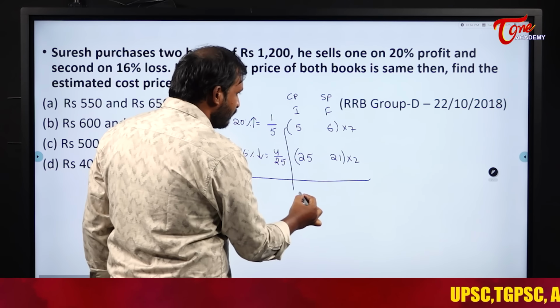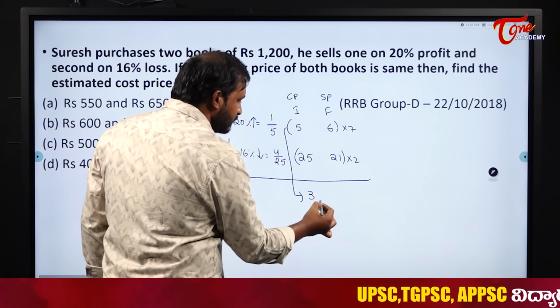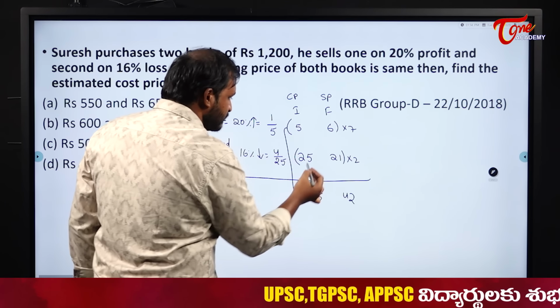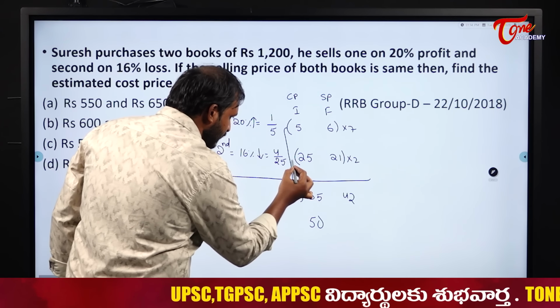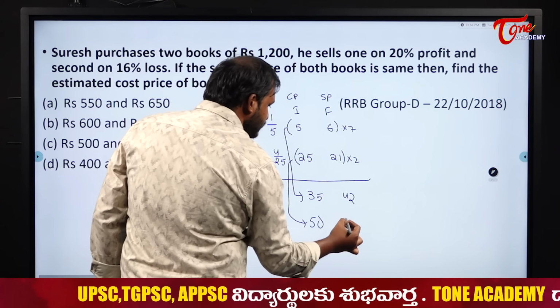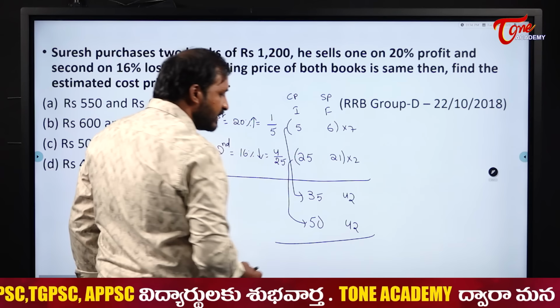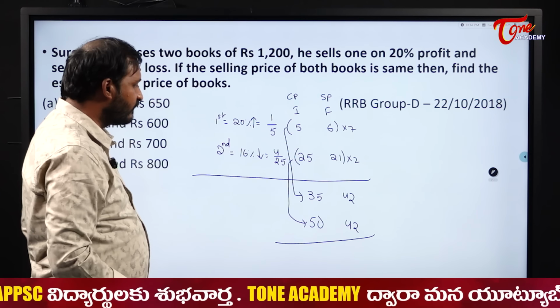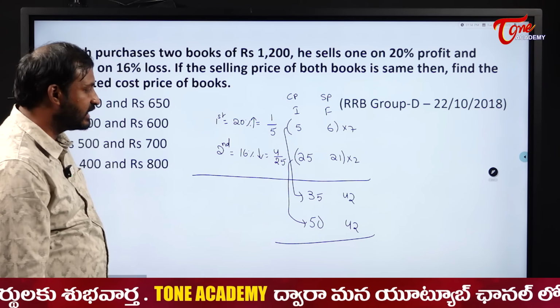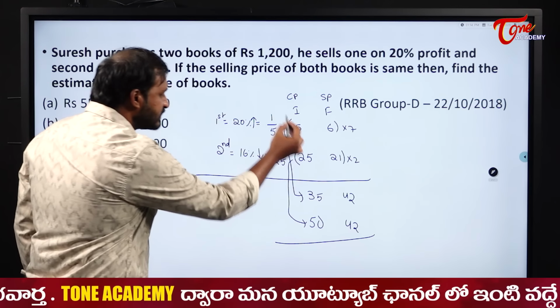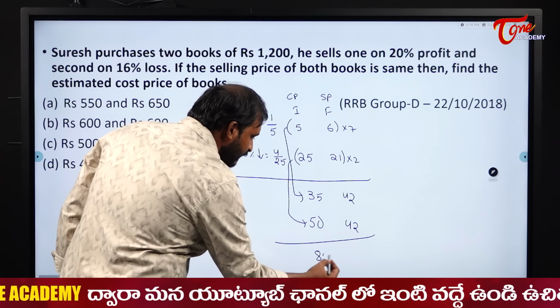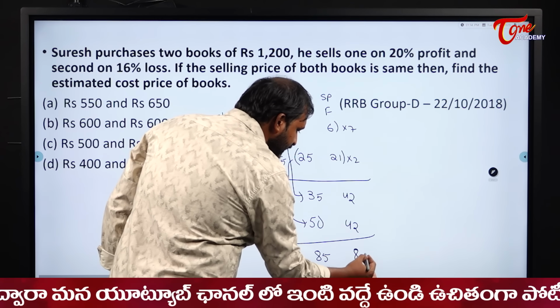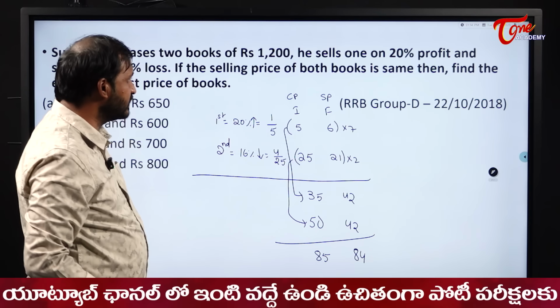So I will multiply this one with 7 and this one with 2 intentionally. So then this will become what? 7 5s are 35, 7 6s are 42. Next this one will become what? 50, the second one. And this one will become 42. Now both selling prices are equal. So the first article is of 35 parts and the second article is of 50 parts. Overall cost price is what, students? 85. What is the overall selling price? 84. But we don't require all these things.